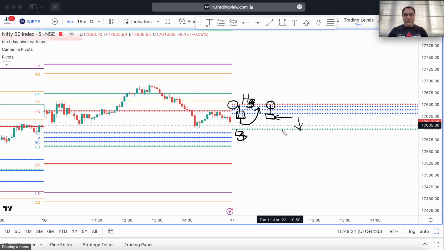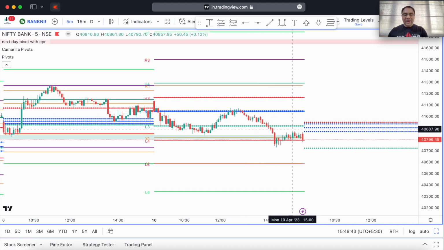The simple fact here is that if Nifty opens anywhere above the bottom central, so even if it opens like this, or even if it opens exactly here at the bottom central and makes a green candle, then my bias is going to be bullish tomorrow. Anywhere below the bottom central and my bias will turn bearish tomorrow.